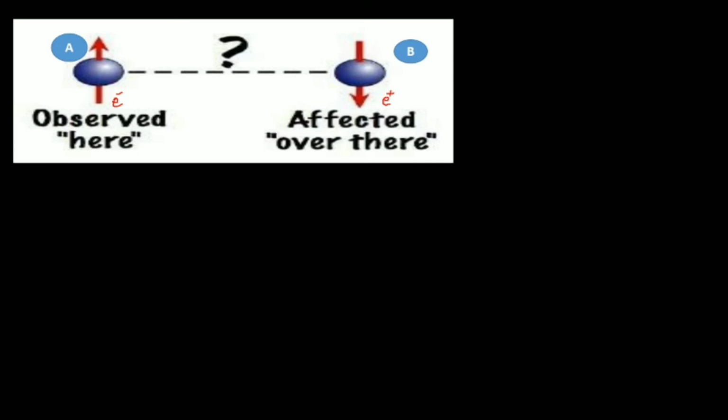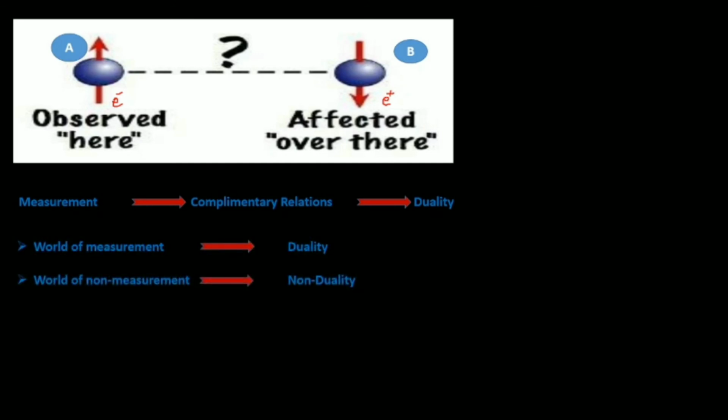Without measurement, we wouldn't come across this complementary relationship. So, we can conclude that there are two worlds, two realms. First is the world of measurement, and the second is the world of non-measurement. Duality is a natural consequence of measurement, and the consequence of non-measurement is non-duality.